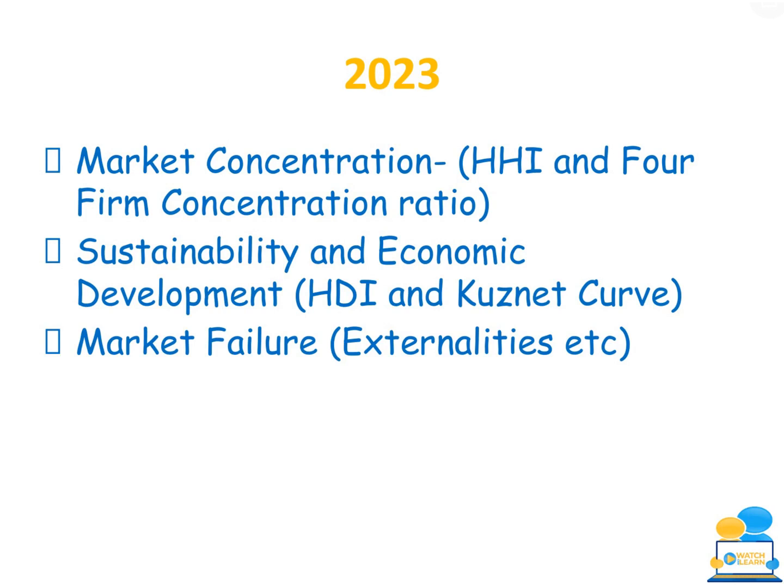So these are all kind of new to economics compared to the old course. So your market concentration, if you go through the paper so far, we've seen the HHI come up every year in some shape or form. So I'd make sure I know that inside out. What hasn't come up yet is the 4-firm concentration ratio. I'd have that covered just in case they bring it this year.